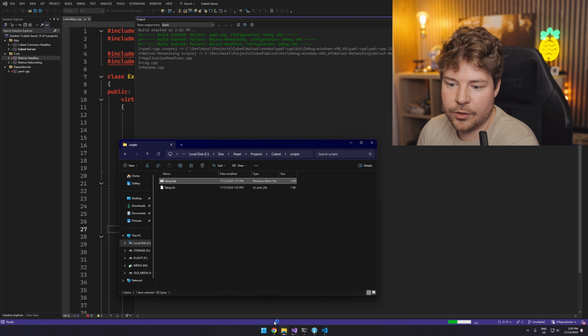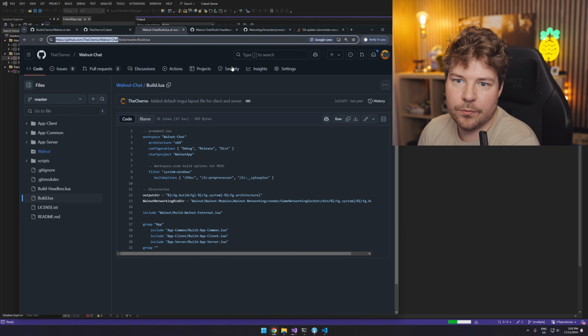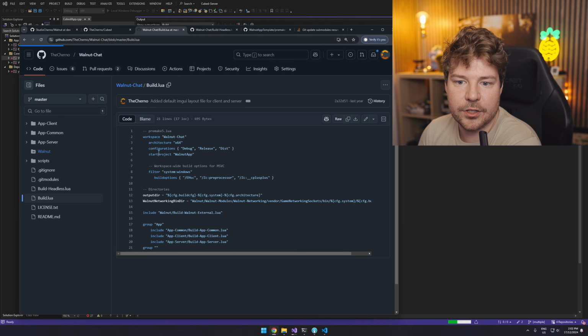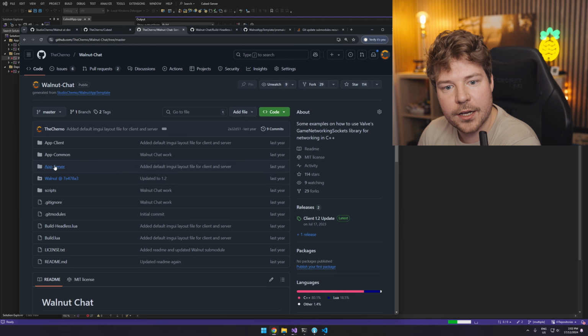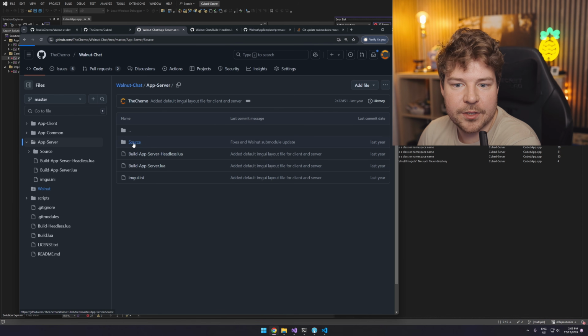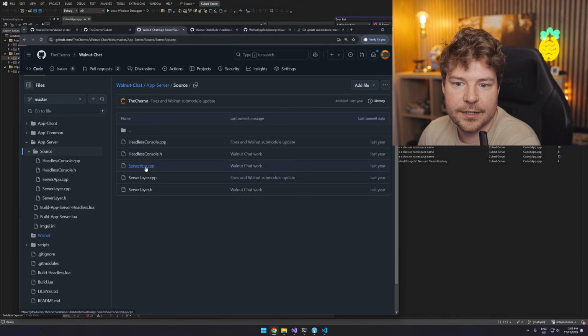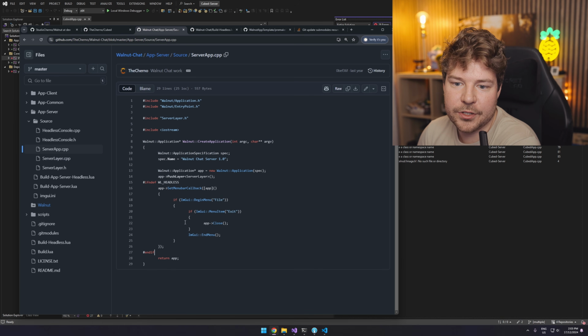In the meantime, we can have a look at Walnut chat, and at what the server looks like, the app server, and maybe this will give us some ideas as to what we can do. Well, if we just don't do a headless thing, then it should still start up.